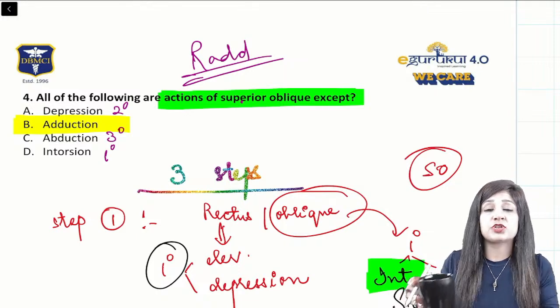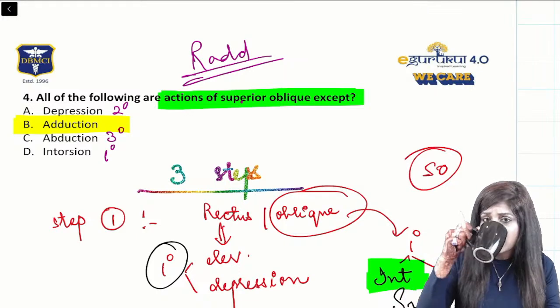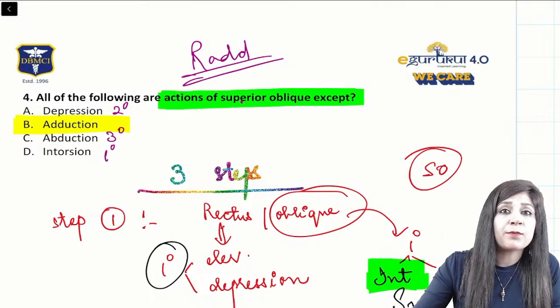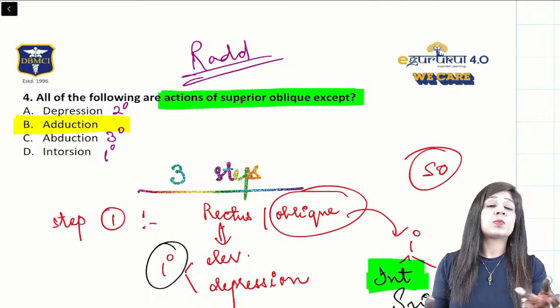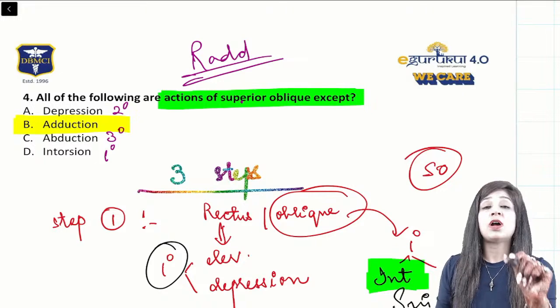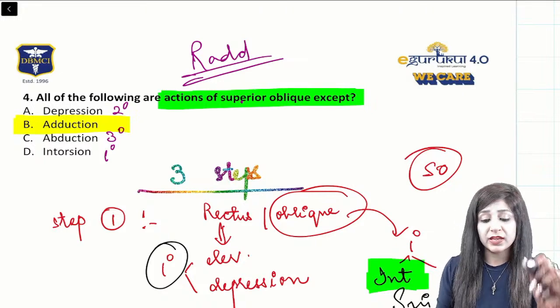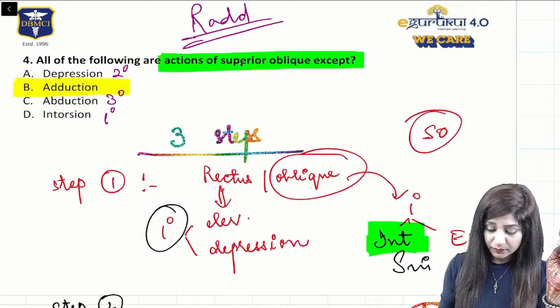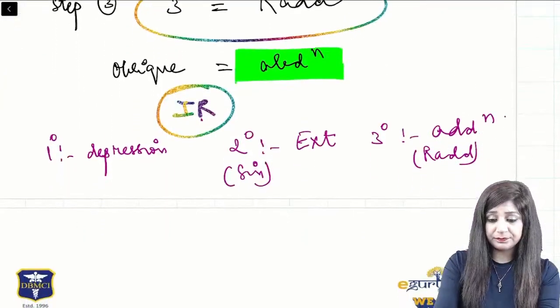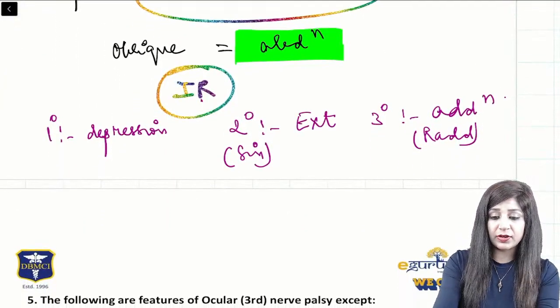How to find out the action of the extraocular muscles? This is an important thing and you can get this one in the upcoming examination also. How to find out the actions of the muscles. Right? Is that clear to everyone?